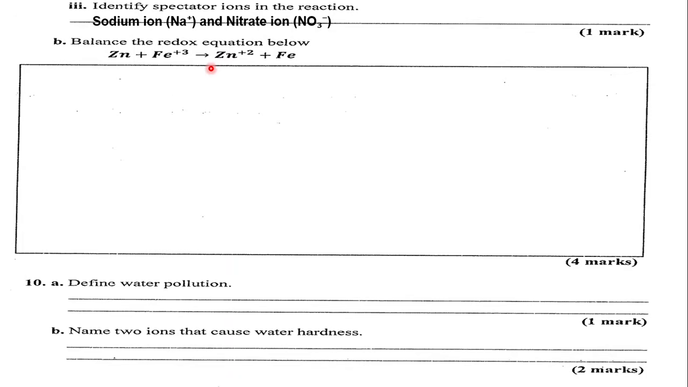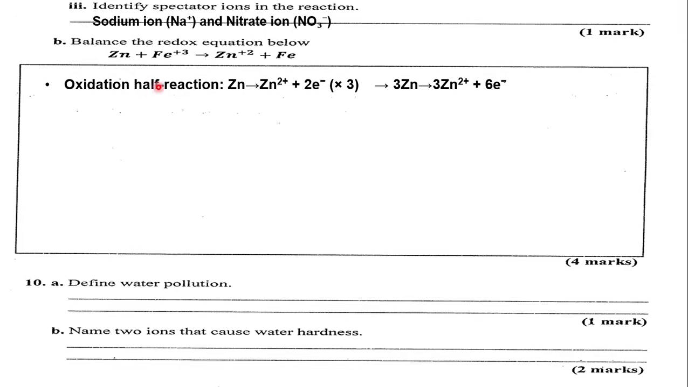So we are asked to balance this equation. You don't just put numbers anyhow. You need to look at certain things here: the number of electrons lost and the number of electrons gained. So let's start with the oxidation half reaction. You can see clearly that zinc is being oxidized from zinc metal atom to zinc ion. To do that, it has to lose 2 electrons.